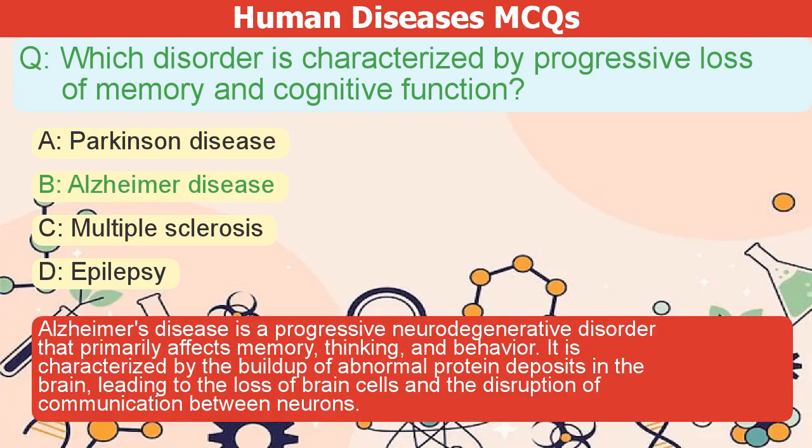Alzheimer's disease is a progressive neurodegenerative disorder that primarily affects memory, thinking, and behavior. It is characterized by the buildup of abnormal protein deposits in the brain, leading to the loss of brain cells and the disruption of communication between neurons.